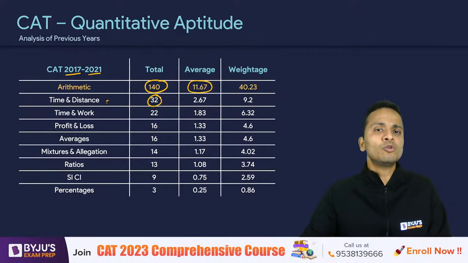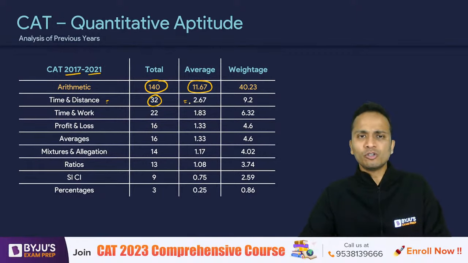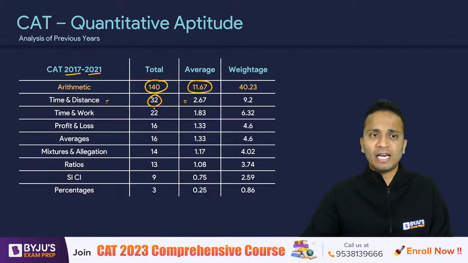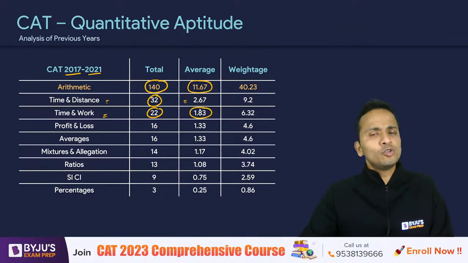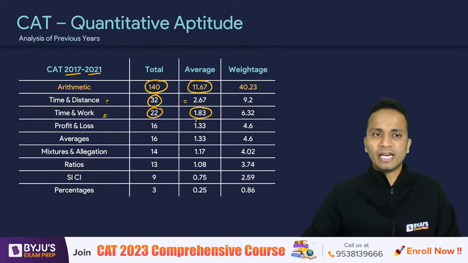Now, breaking up into different topics, time, speed, distance obviously has always been the most important area, with a total of 32 questions and an average of 2.67 or 3 questions in the previous year papers of CAT. Time and work, a total of 22 questions, the next important area, an average of 2 questions has been seen in the previous year papers of CAT.